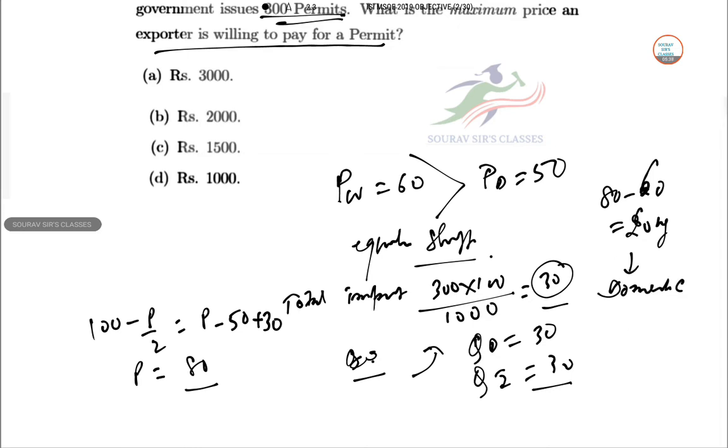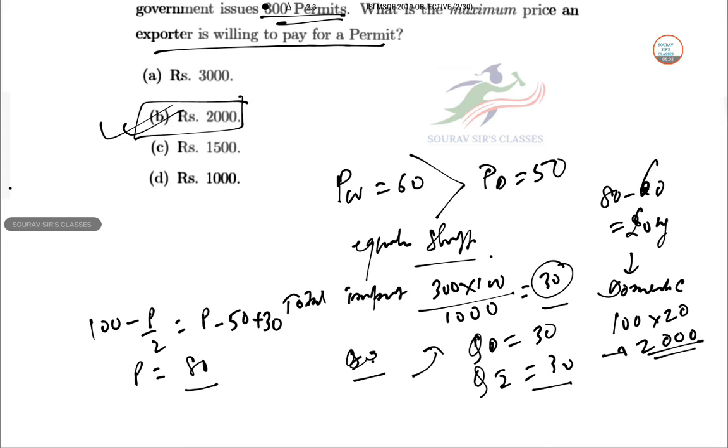Since a permit covers 100 kg, the maximum he can earn is 100 times this, so he can earn 2000 rupees extra. So the maximum he will be willing to pay for a permit is this.